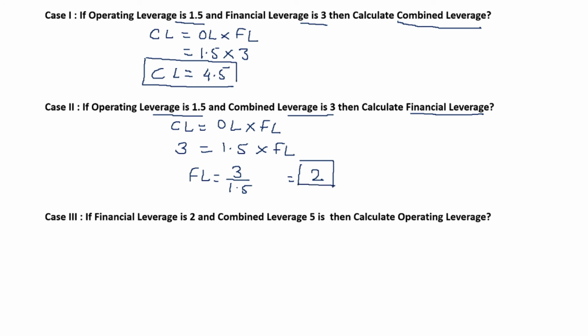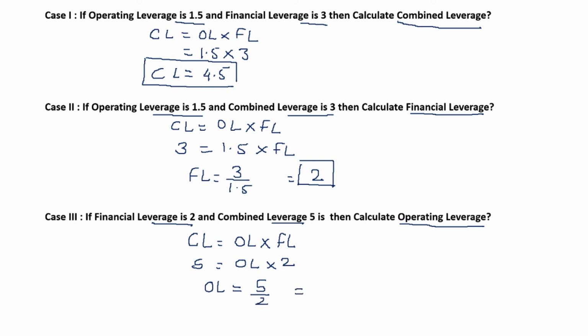In case 3, financial leverage is given to us as 2 and combined leverage is given as 5, and they have asked us to calculate operating leverage. Again, with the help of the same formula, combined leverage is equal to operating leverage into financial leverage. Combined leverage is 5, operating leverage we have to calculate, and financial leverage is 2. So operating leverage can be calculated as 5 upon 2, that is equal to 2.5. So operating leverage in this case is 2.5.